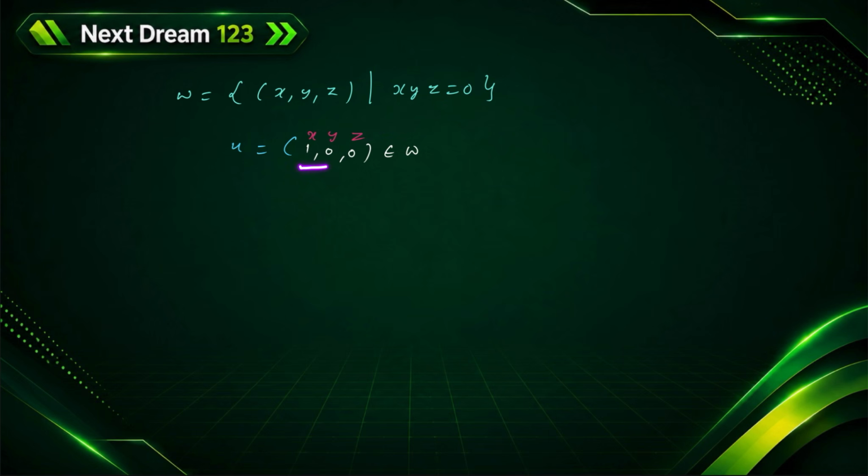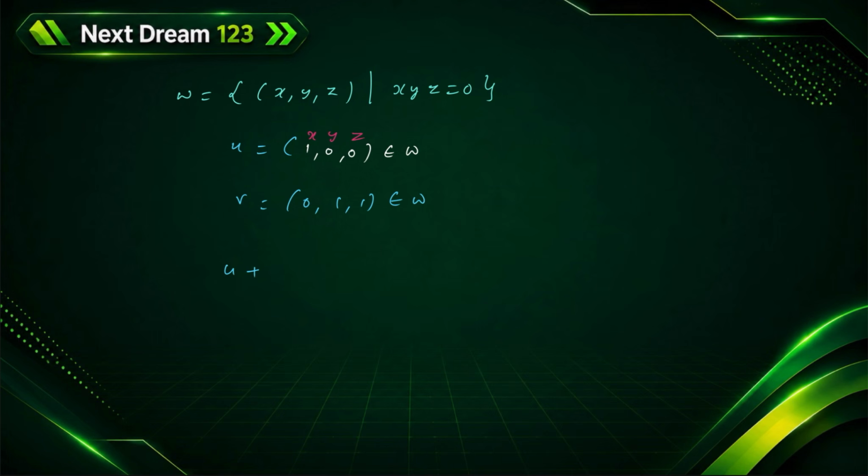This vector satisfies the condition, so it is a member of this set. Similarly, I take one more example, V equals (0, 1, 1), which also belongs to W. If I apply the condition, 0 into 1 into 1, this satisfies.